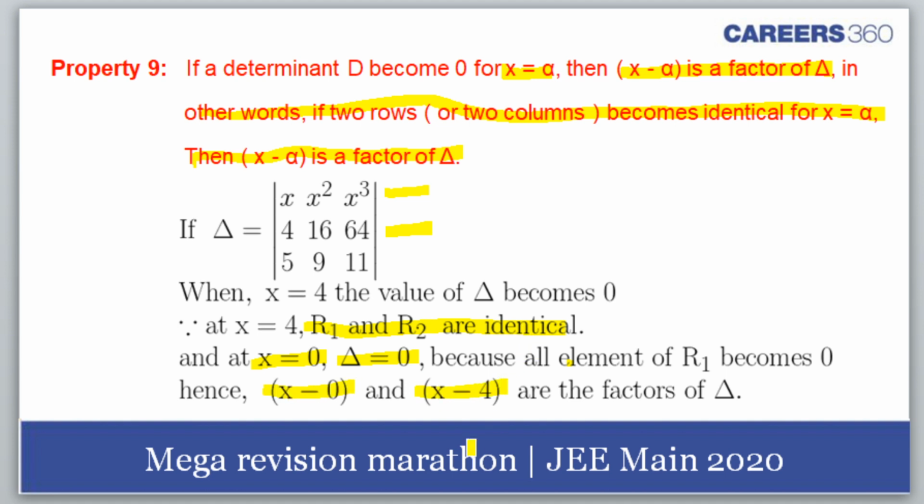So that means if you want to write it without expanding, then it would come x times x minus 4 and some other delta dash would come, delta 1, let us say. The x and x minus 4 would be the factors of the determinant, and the delta 1 you will obtain when you take x and x minus 4 as common out of this.